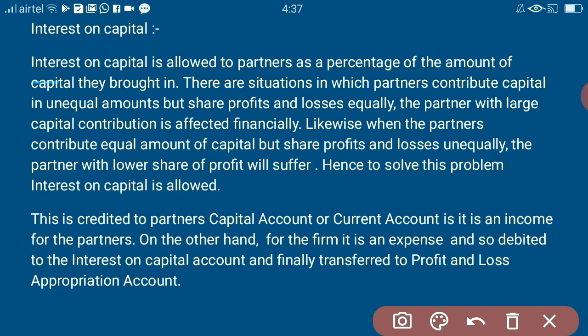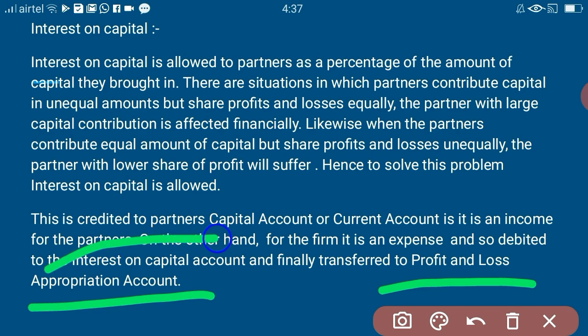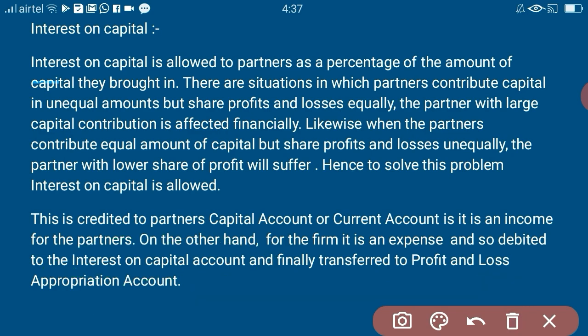So it is debited to interest on capital account, and finally it is transferred to profit and loss appropriation account. Okay. See, profit and loss appropriation account, which I will discuss later in coming lessons.